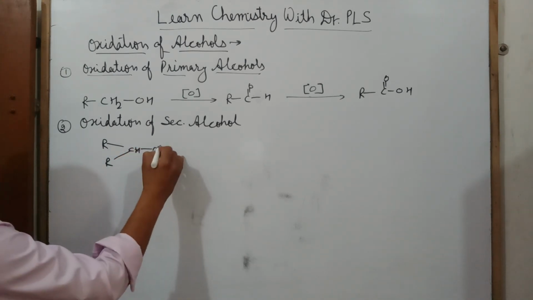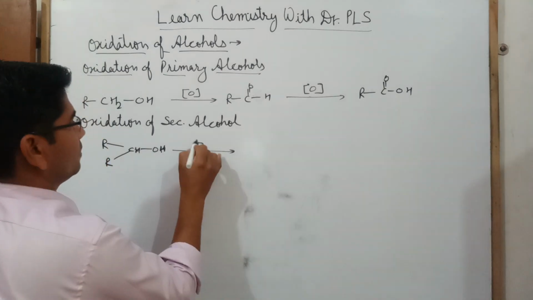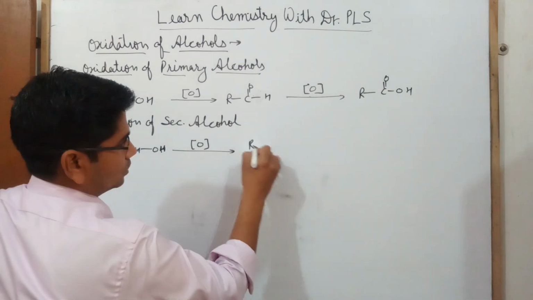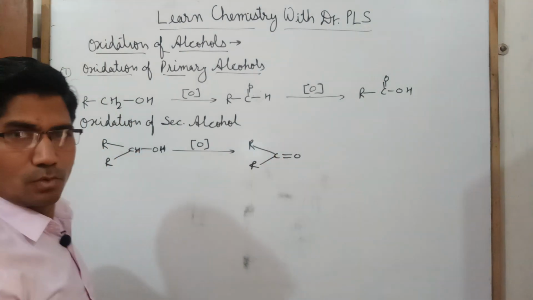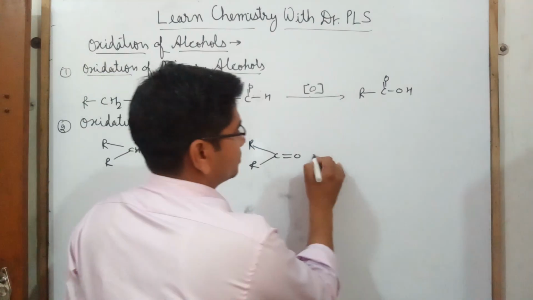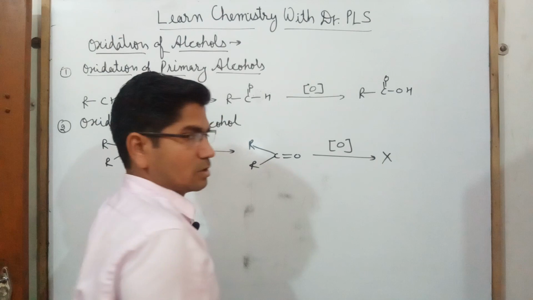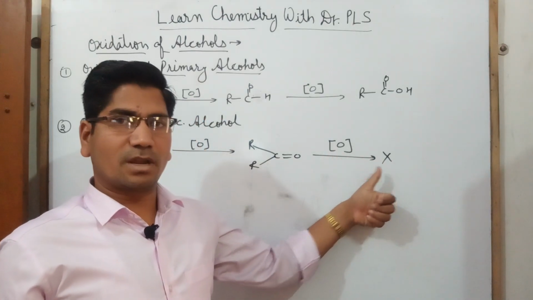This will be a secondary alcohol. If secondary alcohols are oxidized, then they will convert into a ketone. This is our ketone. And further oxidation cannot be possible, meaning with a weak oxidizing agent this oxidation cannot be possible.